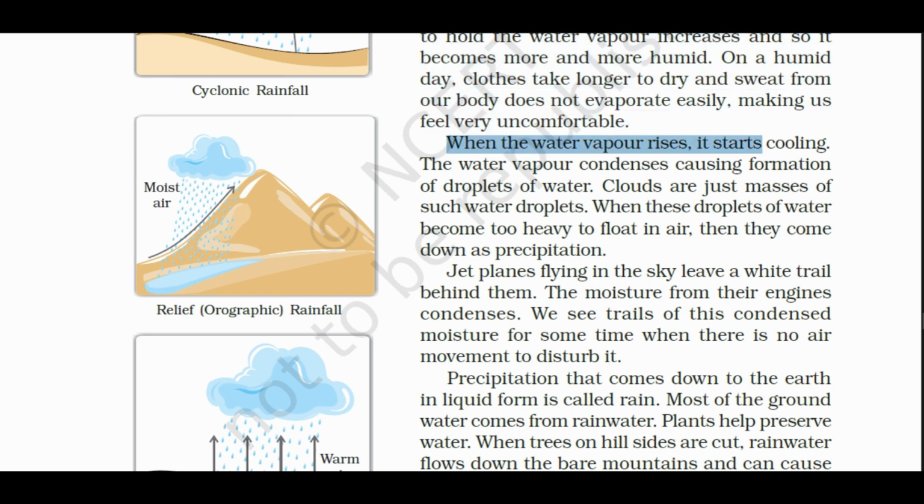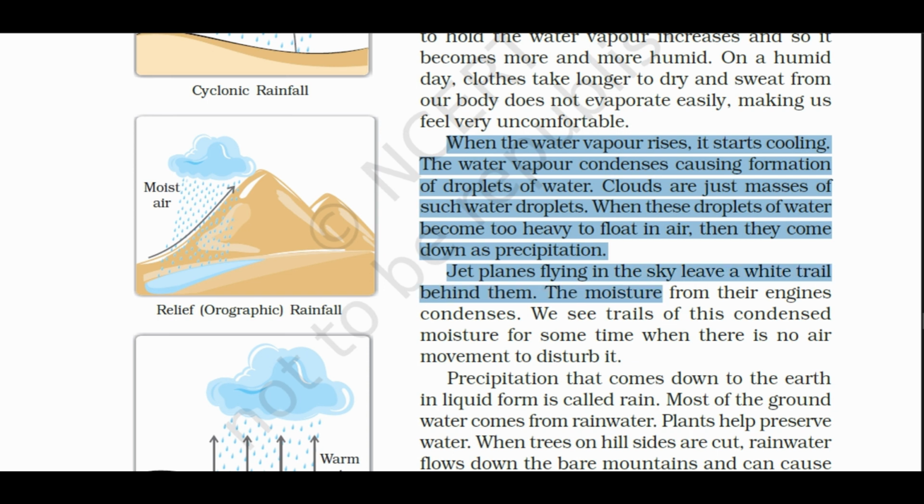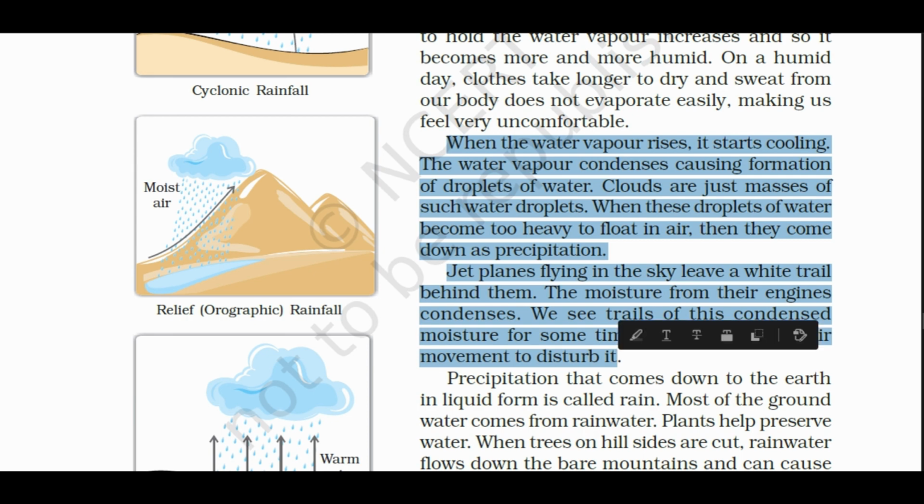When the water vapor rises, it starts cooling. The water vapor condenses, causing formation of droplets of water. Clouds are just masses of such water droplets. When these droplets of water become too heavy to float in air, they come down as precipitation. Jet planes flying in the sky leave a white trail behind them. The moisture from these engines condenses. We see trails of this condensed moisture for some time when there is no air movement to disturb it.